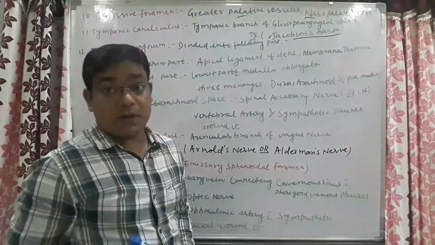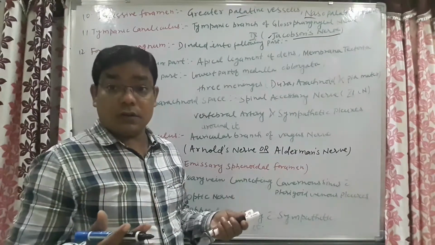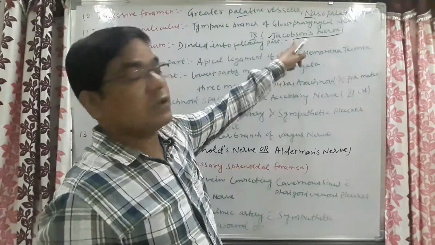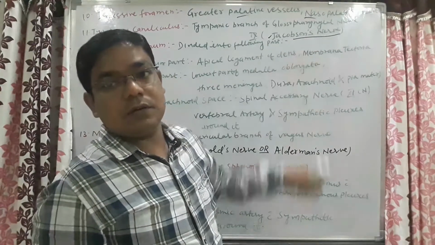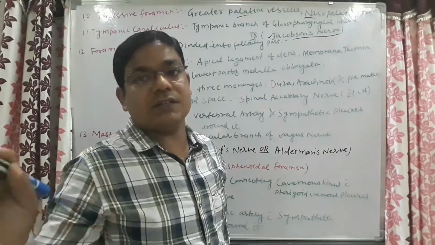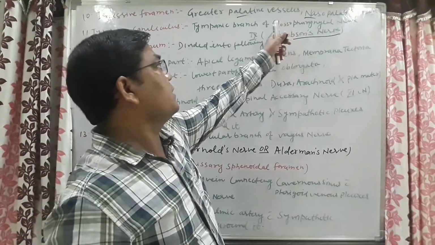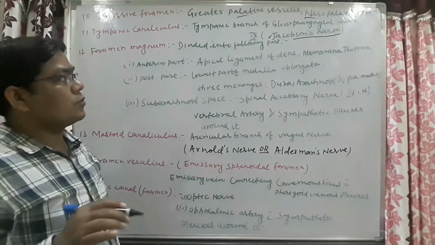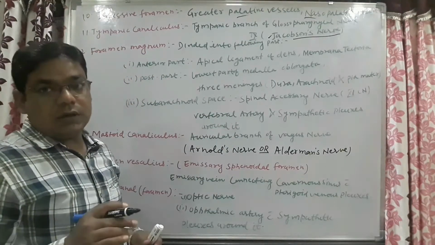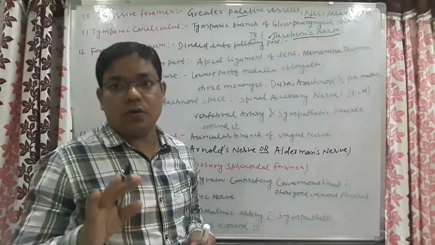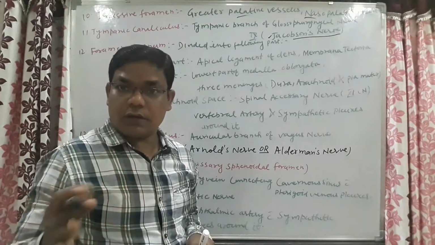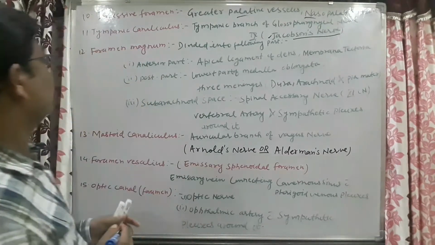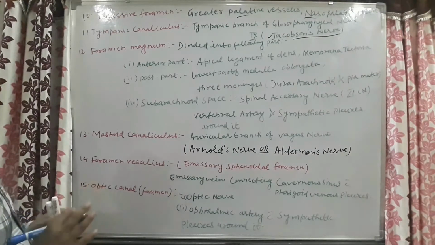Jacobson's nerve. Sometimes questions are asked about the other name of this nerve. Only that is the question. That means there will be a question about the characteristic of Jacobson's nerve, and in the options, the tympanic branch of the glossopharyngeal nerve will be there. The questions are like this. Only knowing the name of that thing will solve your problem. So these things you should know.